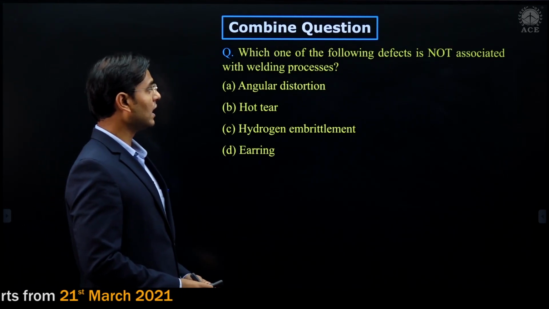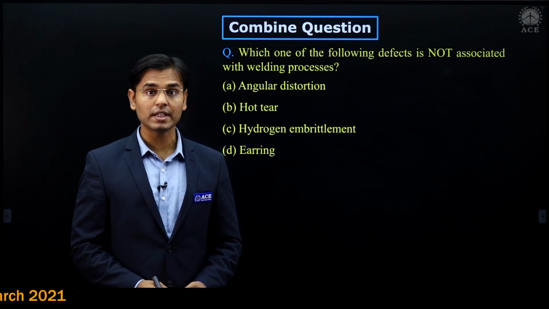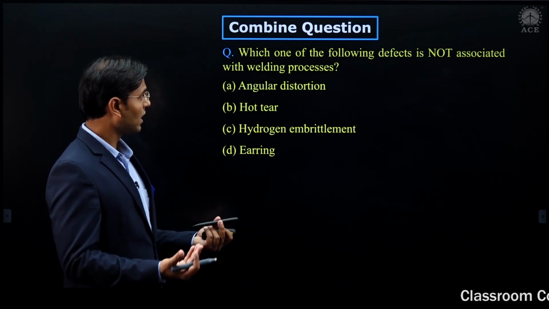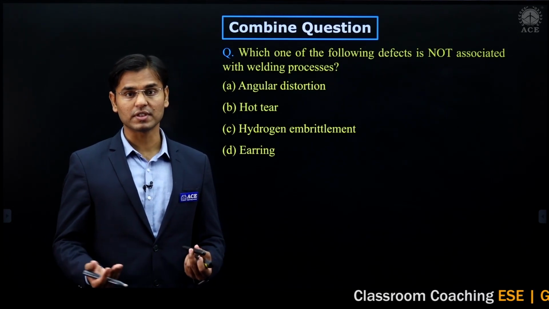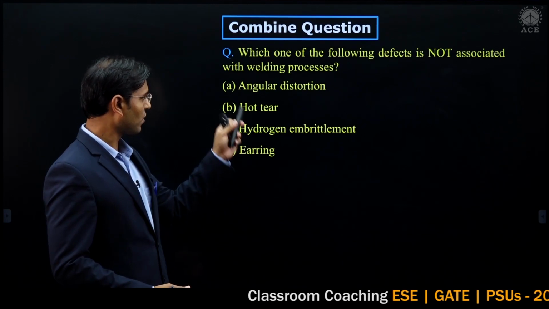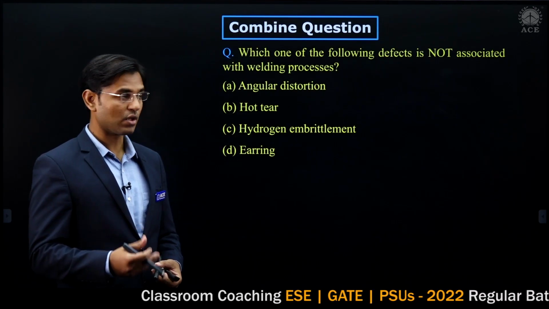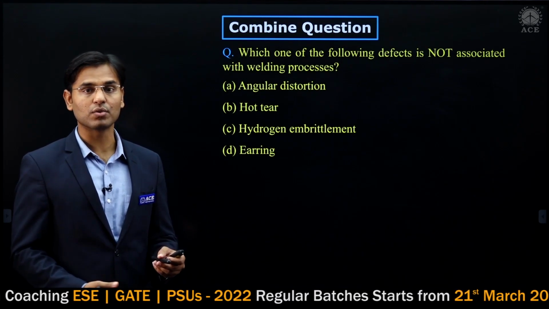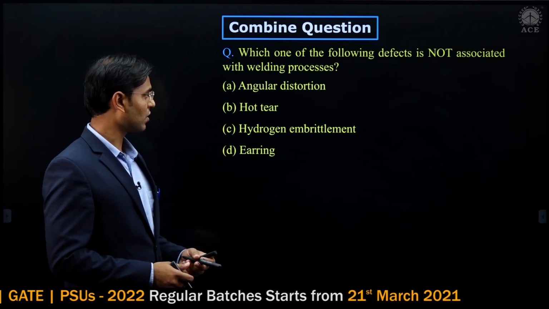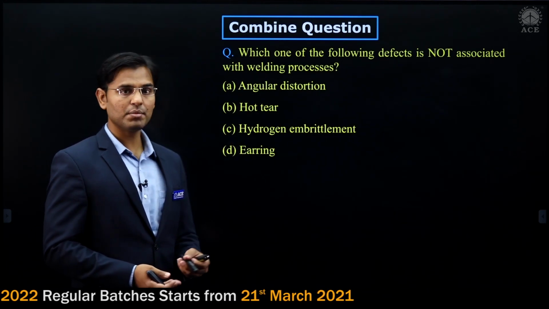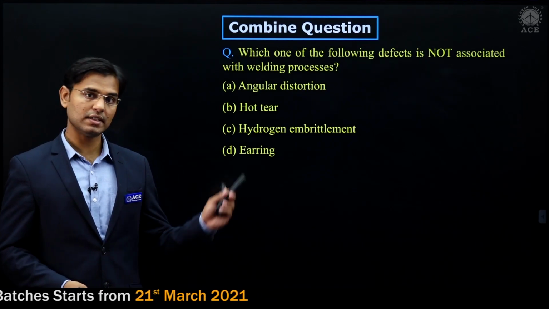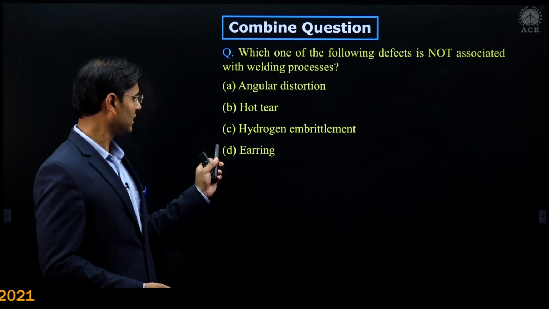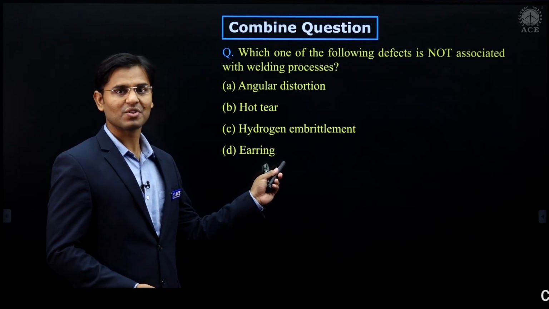Which one of the following defect is not associated with the welding processes? Just see, these all 4 are the defects. We have to check that all. But which defect is not happened due to welding process, that we have to tell. Just see A, angular distortion, it is a welding defect. Option B, that is hot tear, it is also welding defect. Option C, that is hydrogen embrittlement, same welding defect. And just see D, earring, this is not welding defect.